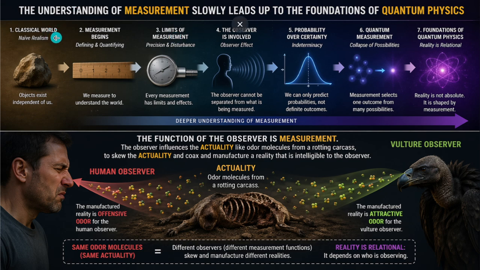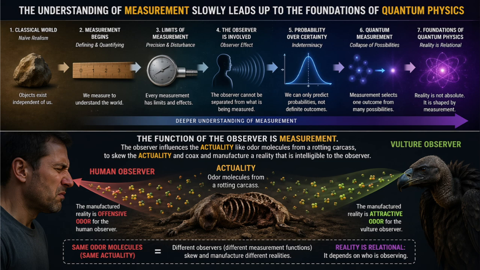Classical world, naive realism. Measurement begins, defining and qualifying. Limits of measurement, precision and disturbance. The observer is involved. Observer effect. The observer cannot be separated from what is being observed.